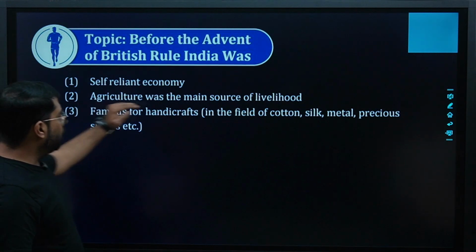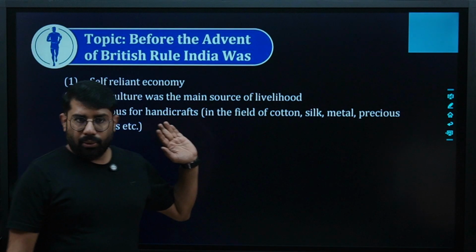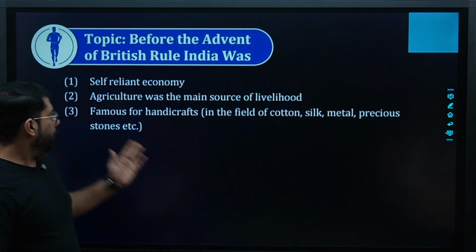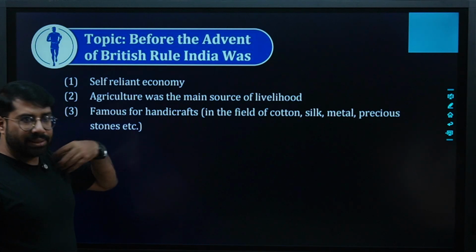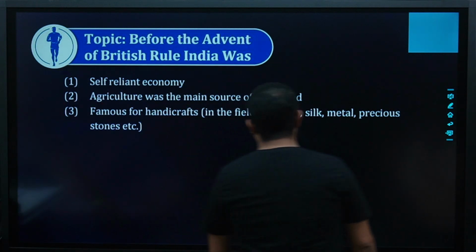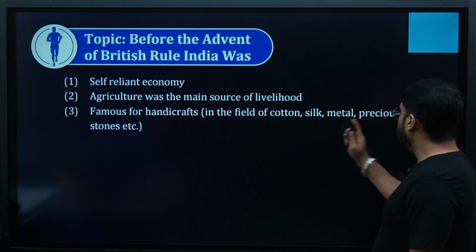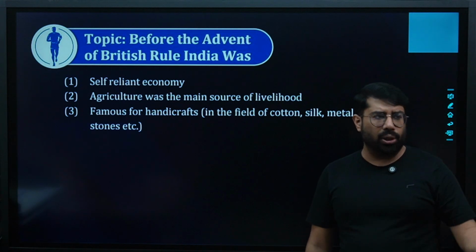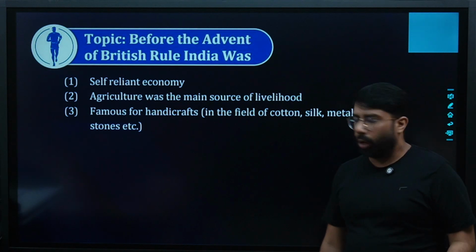Then agriculture was the main source of livelihood. Most of the population was dependent upon agriculture. Then India as a country, we were famous for our handicrafts, specifically in the field of cotton, silk, metal, precious stones, etc. All of you know that we used to export a lot of handicrafts from India. Got my point?